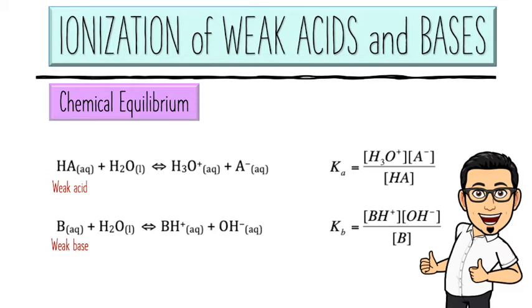The square brackets indicate molar concentrations of the species. The value of the dissociation constant indicates to what extent the reaction occurs. However, there are various other substances that can donate or accept more than one proton per molecule, and these are known as polyprotic acids and bases.